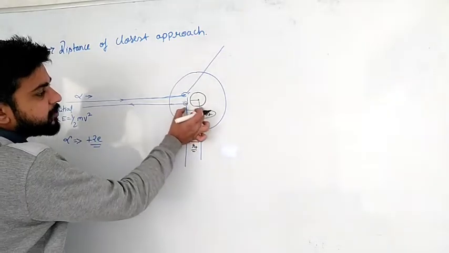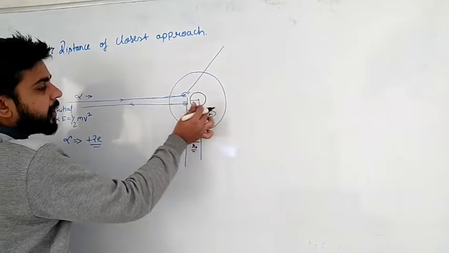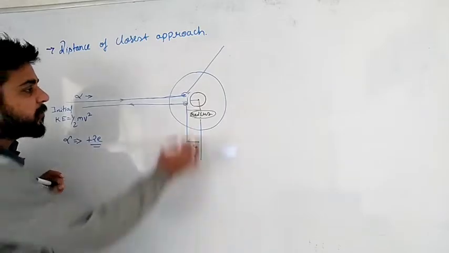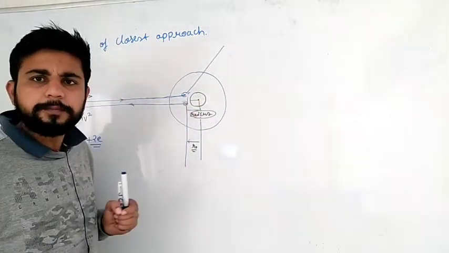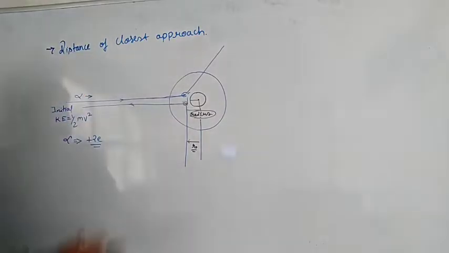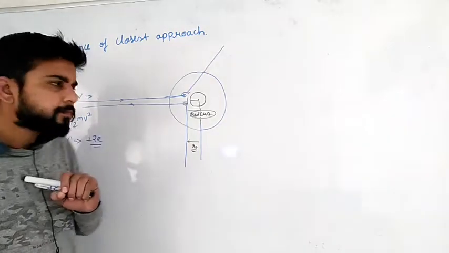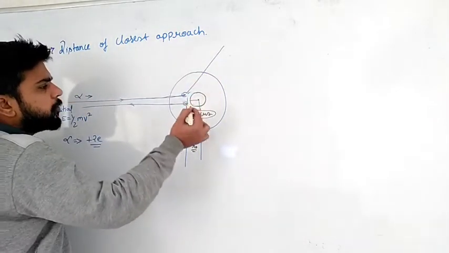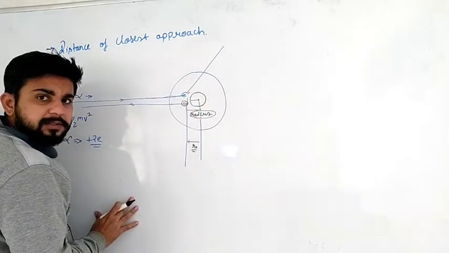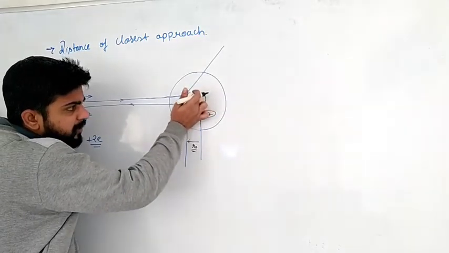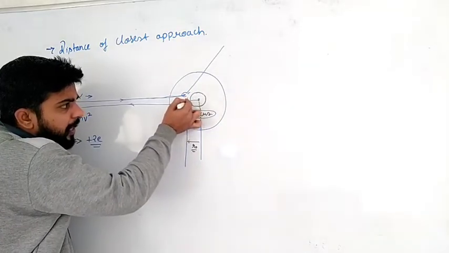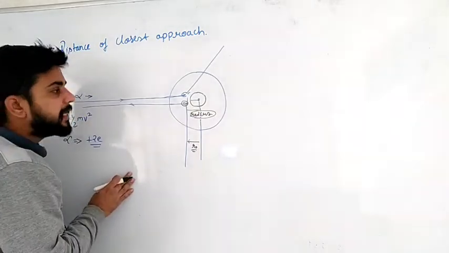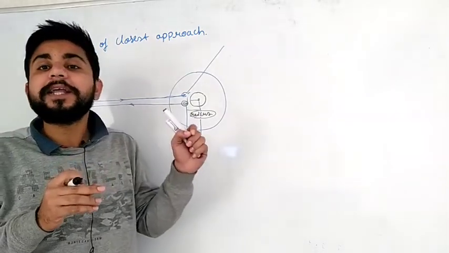So this is the distance of closest approach. If we calculate it, what can we get? The approximate size of the radius of the nucleus. Now, we know that the initial energy is only in the form of kinetic energy. One thing we know, this is also a positively charged particle. At this particular point, our alpha particle will stop, yes sir, it will lose all its kinetic energy.